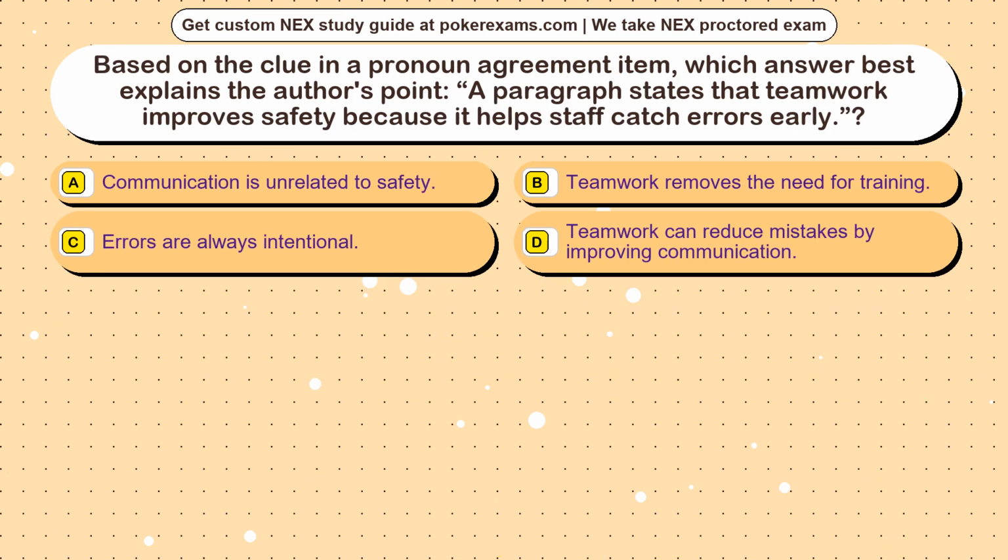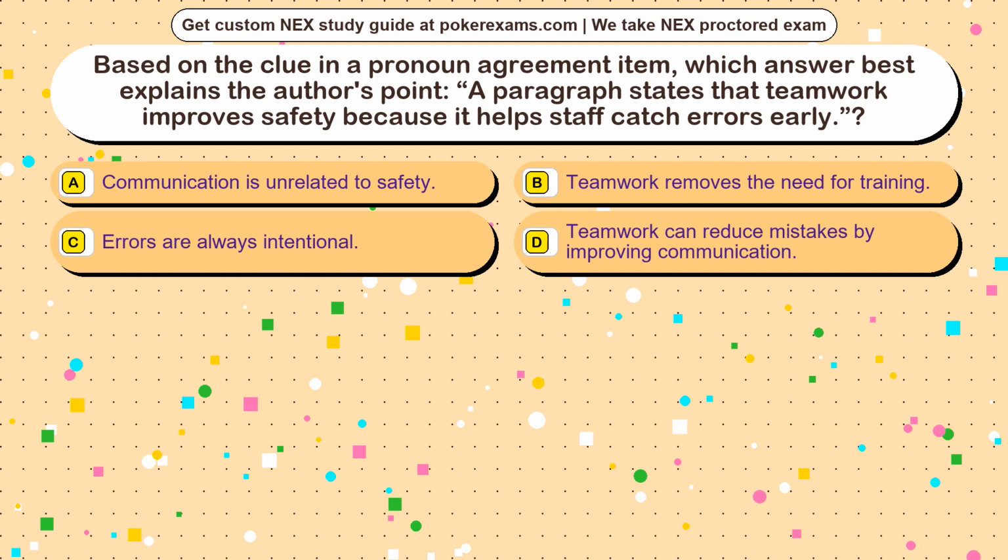Question 17. Based on the clue in a pronoun agreement item, which answer best explains the author's point? A paragraph states that teamwork improves safety because it helps staff catch errors early. Option A. Communication is unrelated to safety. Option B. Teamwork removes the need for training. Option C. Errors are always intentional. Option D. Teamwork can reduce mistakes by improving communication.